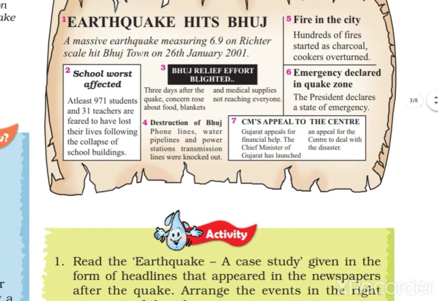Here they have given one incident. The most dangerous, deadly earthquake occurred in Bhuj on 26 January 2001. The epicenter was Bhuj. No doubt in Rajkot also we experienced it, and Ahmedabad, Baroda, all the cities in Gujarat experienced it. But Bhuj was the most dangerously affected. Most of the villages were totally swallowed by the earth. Schools were worst affected. The CM appealed to the center. So these are the news cuttings of that incident of 2001.